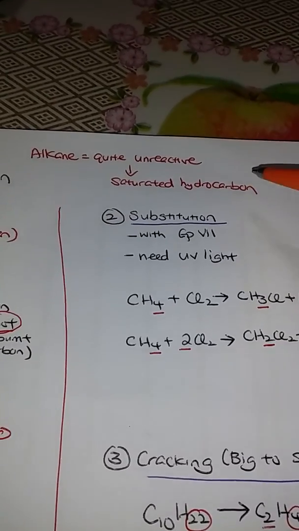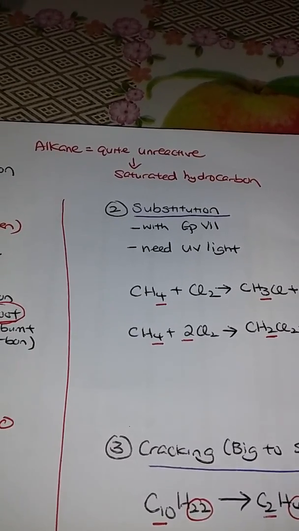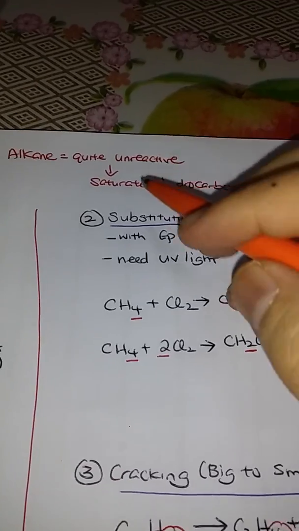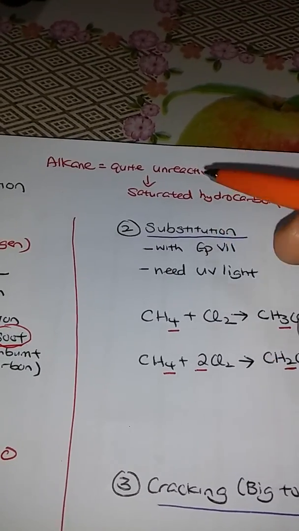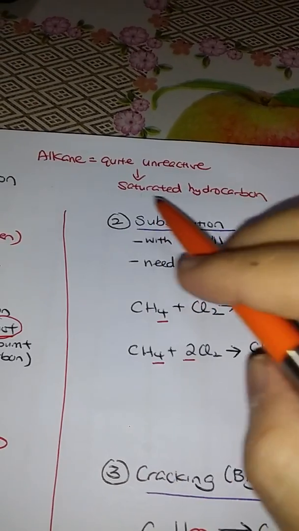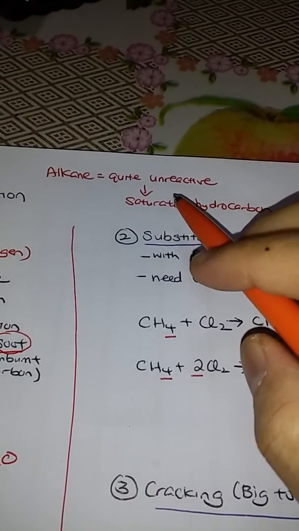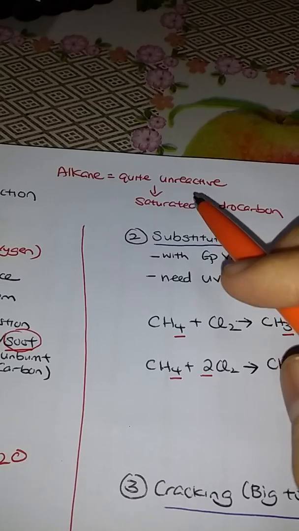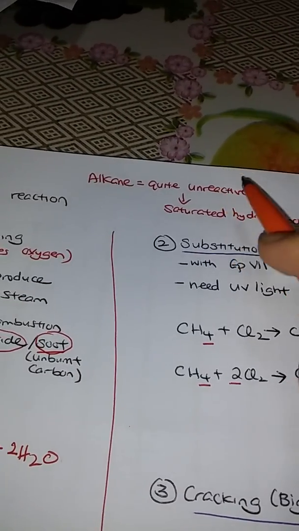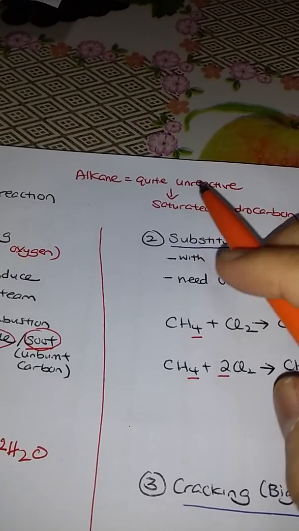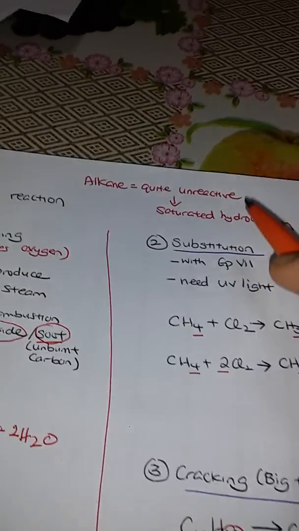After combustion, let's look at some reactions that are specific to alkanes. The reaction depends on the functional group. We know alkanes are saturated. Saturated means to the maximum, and saturated means a single carbon-carbon bond. That's why it makes it quite unreactive. In fact, of all the 4 homologous series, alkane is the least reactive of all.